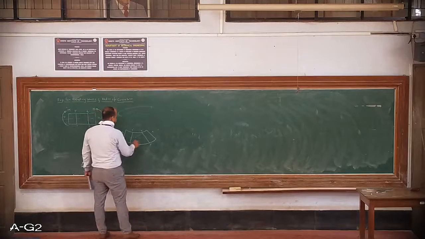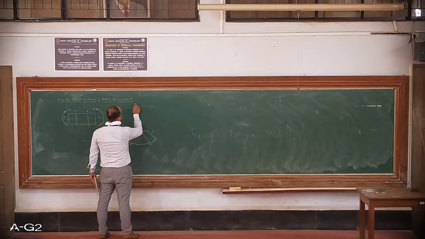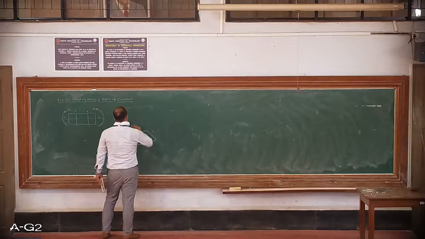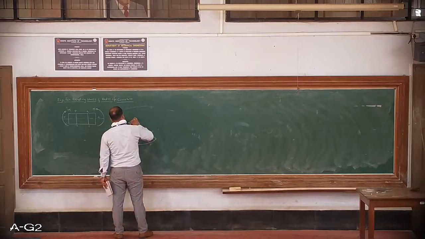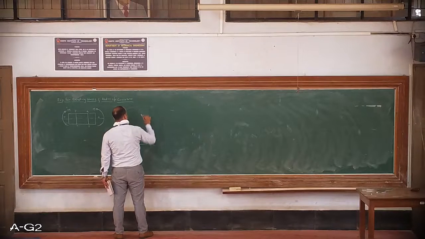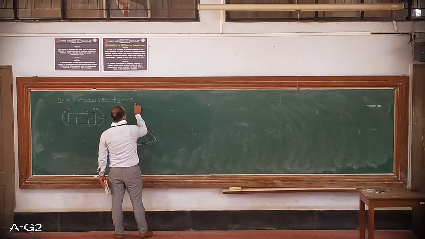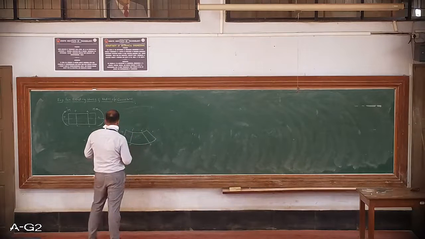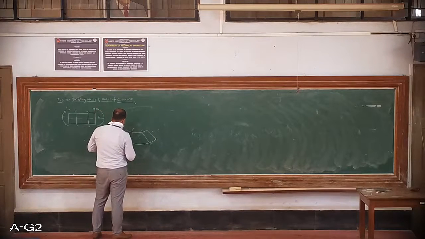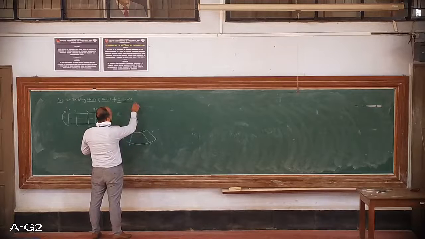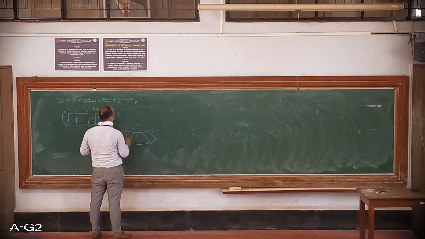So first what I will do is, I'll just try to join these 2 points, extrapolating, which are required. So this is some random point. Okay. I'll call this as O. Done.